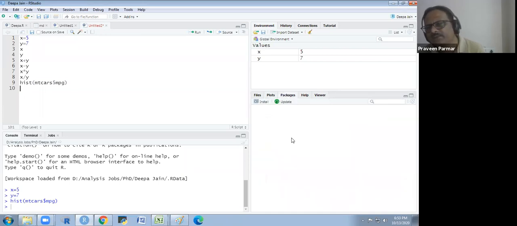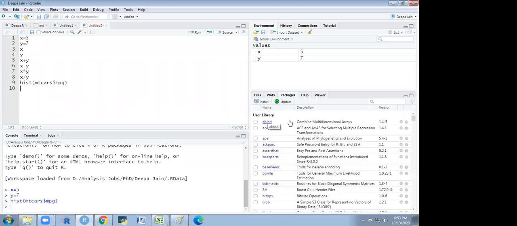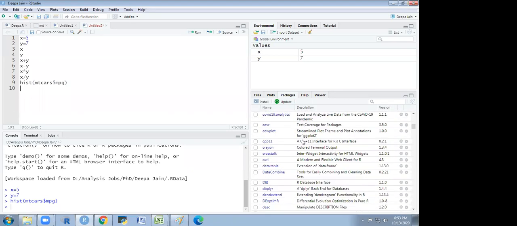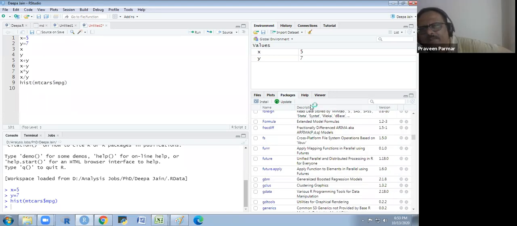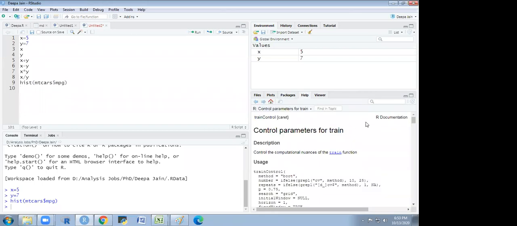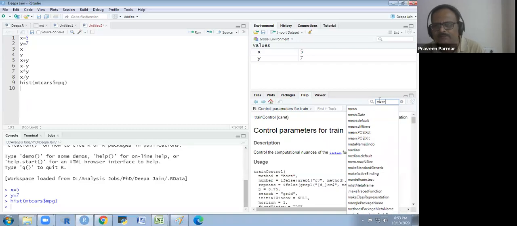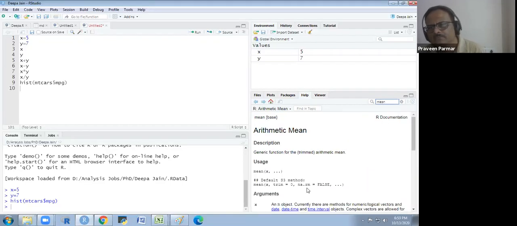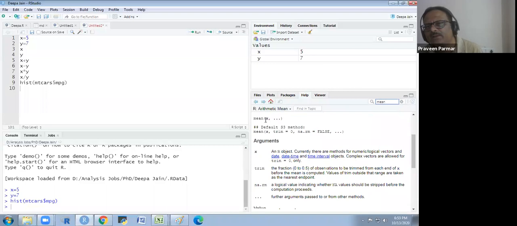These are the packages which I have installed in my R. So I can see all the packages, the different libraries, that I have in R. Here I could take help if I want to know about the mean, so I will get the syntax of the mean function here.